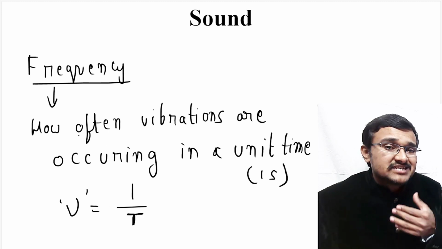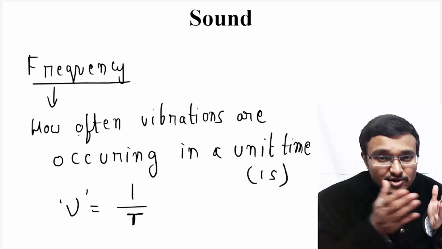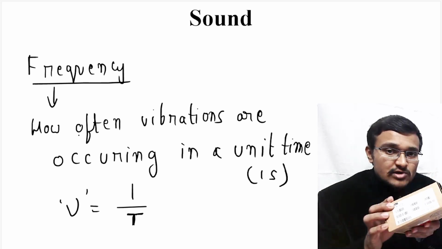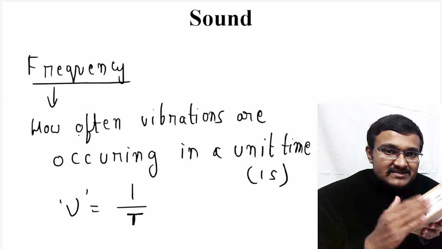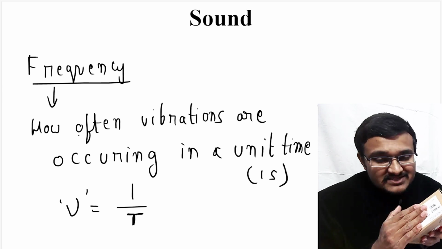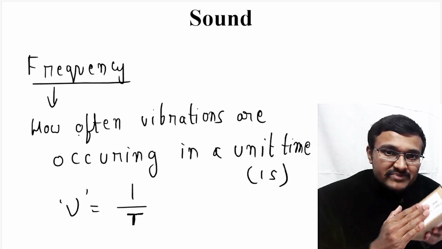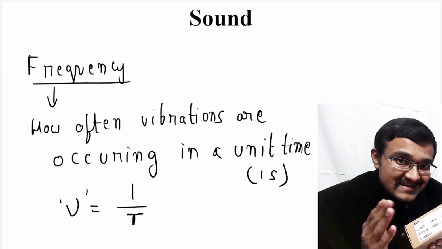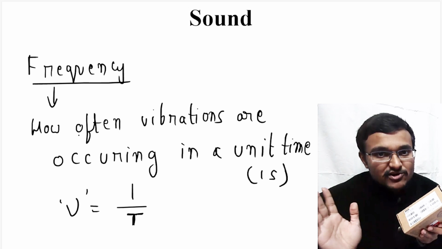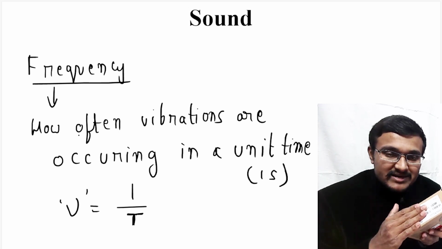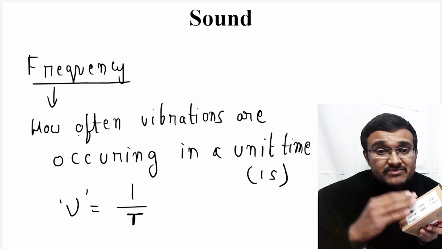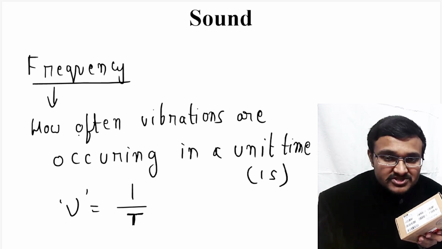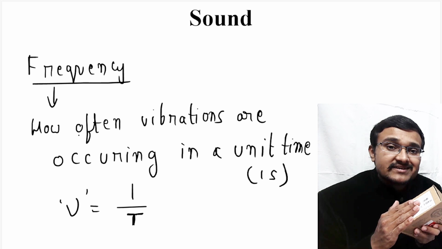So if I have to explain with another analogy, for example, if I have an object like this, and I am beating this object like this. So when I am beating this object, how often am I beating it in 1 second? That means how frequently I am beating this object in 1 second of time. How frequently I am beating this particular object in 1 second of time will be known as the frequency of my beating.